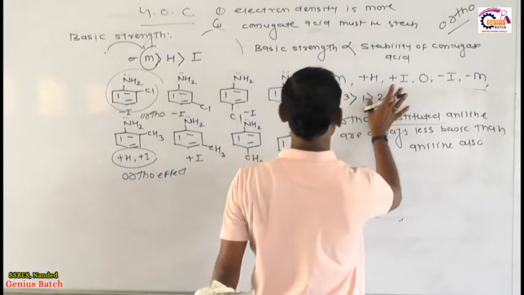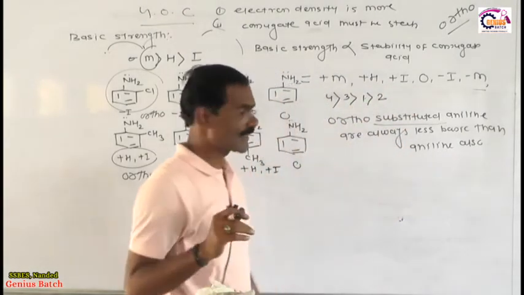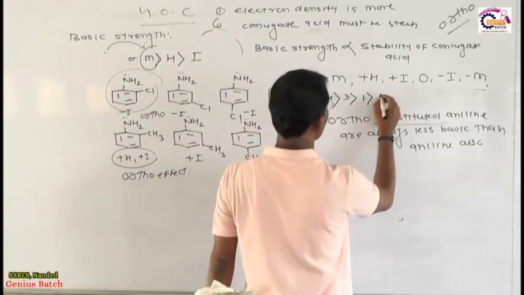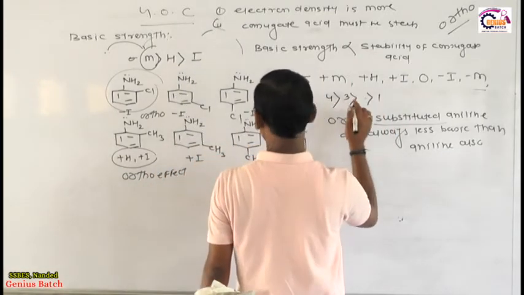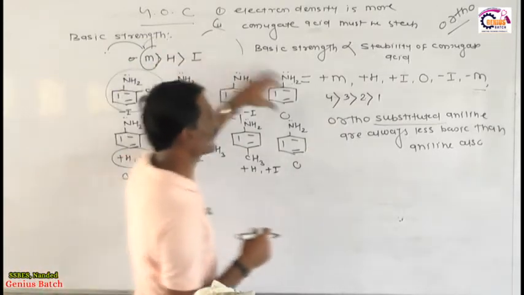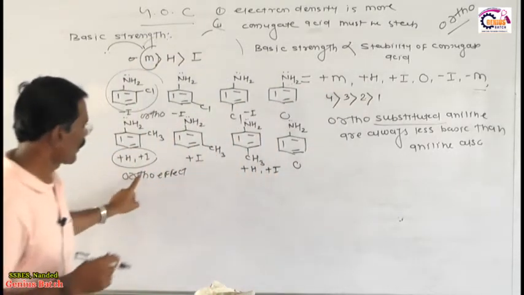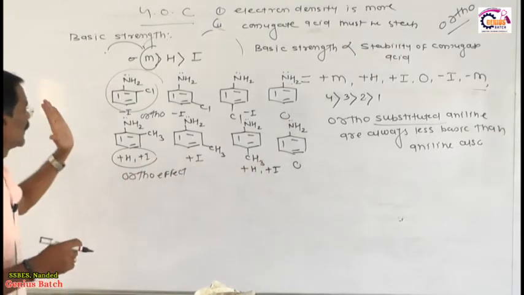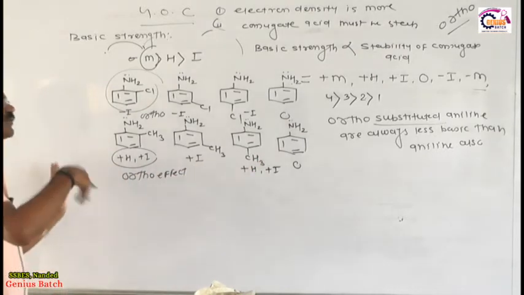Listen very carefully, the basic strength of 1 is very low. Obviously your answer is correct, because this already shows the ortho effect and less basic strength. So out of all methyl groups, write down that the one with the ortho substituent is less basic.